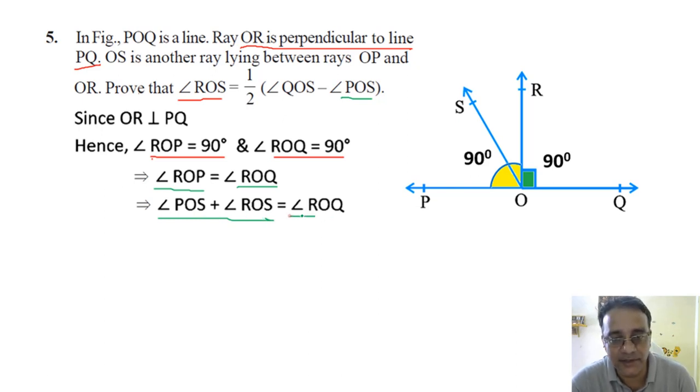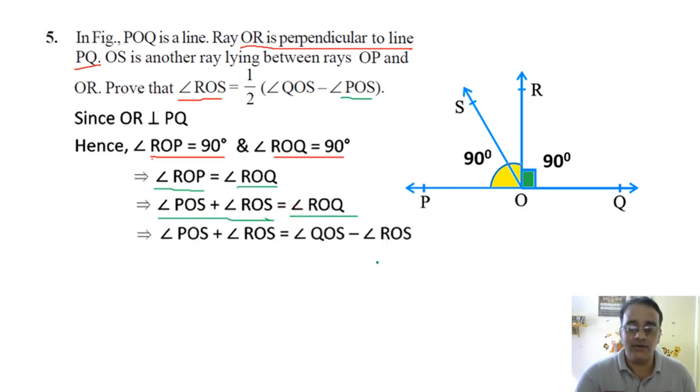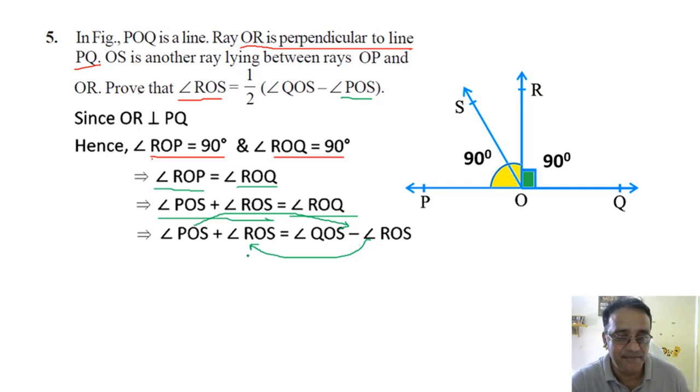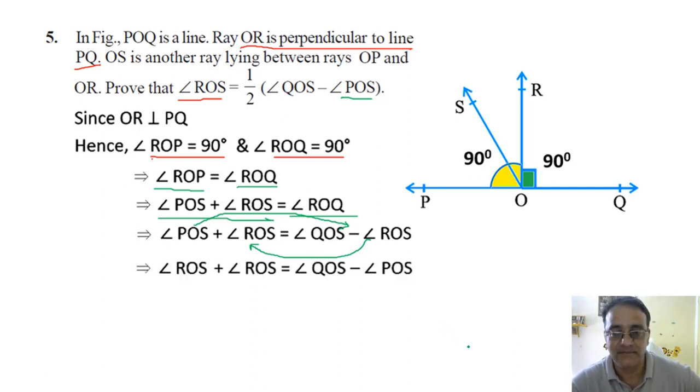Now we are going to replace this also. Any doubt in this step? No, sir. Okay. अब इसको इस तरफ शिफ्ट करो और POS को इस तरफ शिफ्ट करो. So when you will shift minus angle ROS to this side, it will become plus ROS. And when you will shift angle POS to right hand side, it will become minus POS. So this will become 2 times angle ROS.